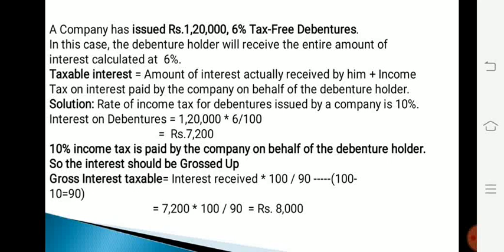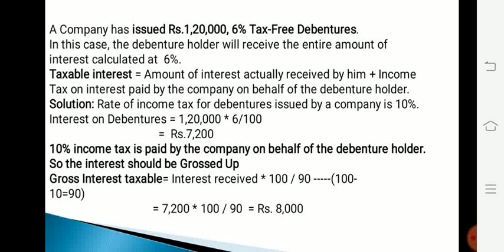And the answer for this problem is: rate of income tax for debentures issued by a company is 10%. Therefore, interest on debentures is equal to 1,20,000 into 6 by 100, which is equal to rupees 7,200. This 7,200 is the amount of interest on debentures. 10% income tax is paid by the company on behalf of the debenture holder. So the interest should be grossed up.